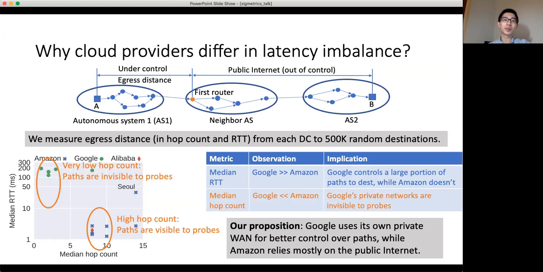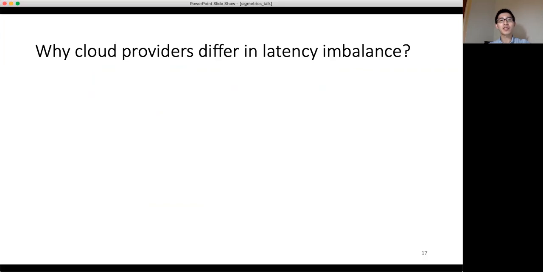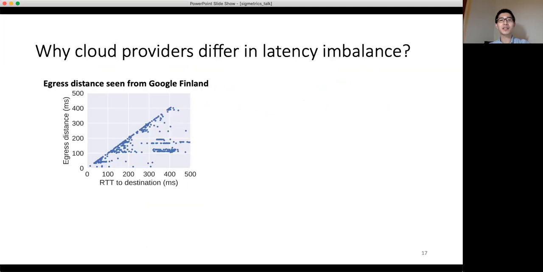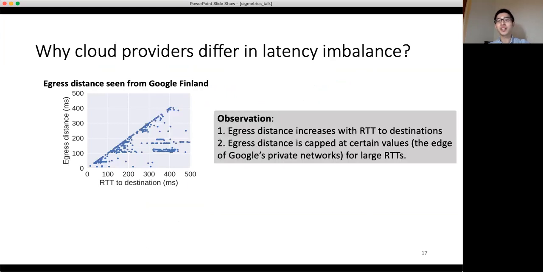In summary, we propose that Google uses its private WANs for better control over paths, while Amazon and Alibaba rely mostly on the public internet. To further confirm our proposition, we look at the egress distance and round-trip time from Google FinNet to 1,000 addresses. From this figure, we can see that the egress distance increases with round-trip time to destinations, and the egress distance stops increasing for some addresses when round-trip time is very large.